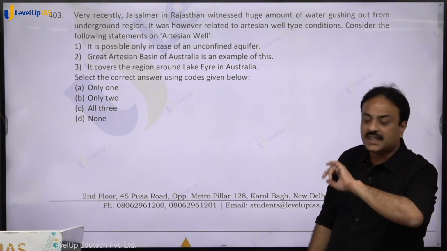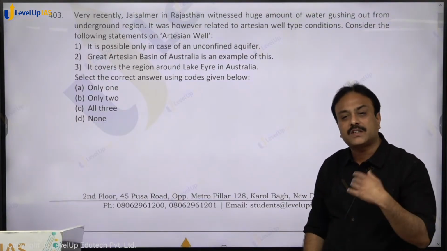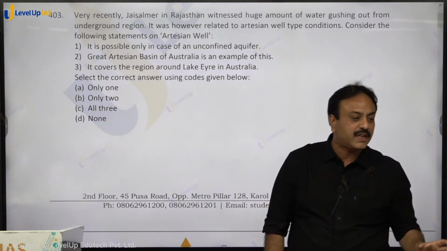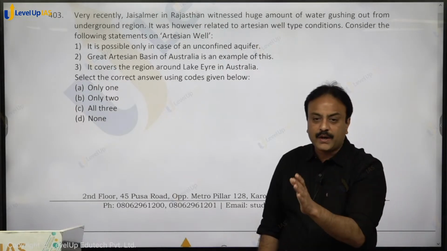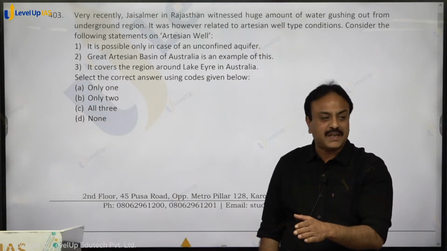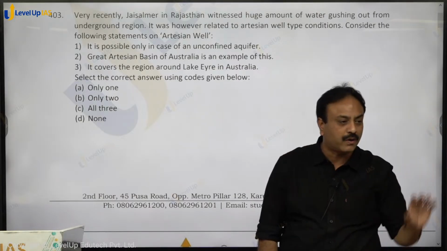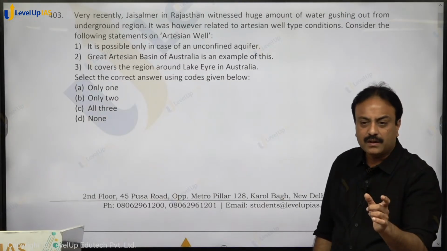So the first statement, that it is possible only in case of unconfined aquifer, is wrong. It is possible in case of confined aquifer also, and in fact confined aquifers are more associated with artesian wells as compared to unconfined aquifers. For an unconfined aquifer to form an artesian basin, it is necessary that you have a basin topography, a bowl topography. So the first statement will be incorrect.